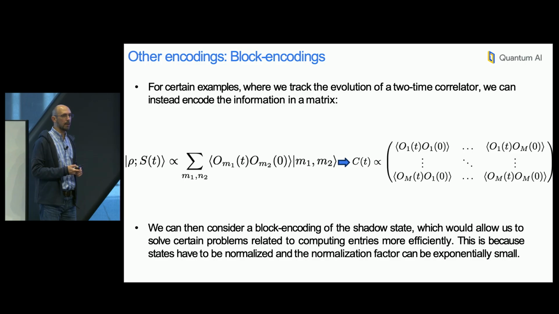So this is interesting because shadow states have to be normalized, right? So whenever I make a measurement on them, it's kind of like I'm losing signal on the expectations exactly due to this normalization factor. And that normalization factor might be exponentially small. When we move to this block encoding approach, we are working within a different access model, and there are going to be some problems for which this rescaling factor is not going to be problematic. Block encodings also have their own rescaling factor they have to satisfy because they have to be embedded in a unitary operator. But that may not be that detrimental as for quantum states. Indeed, we have a recent paper discussing this issue a bit.